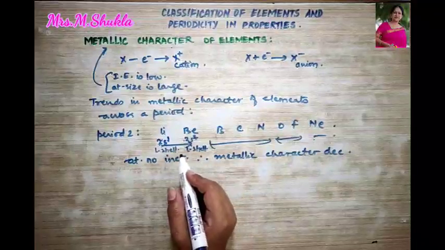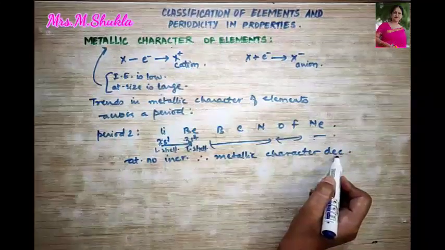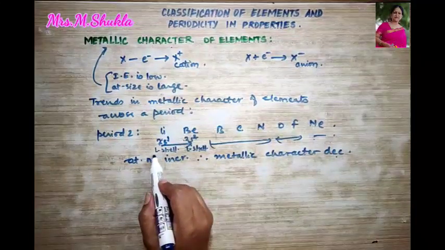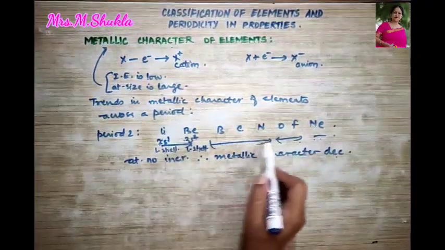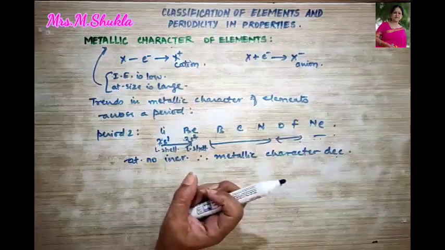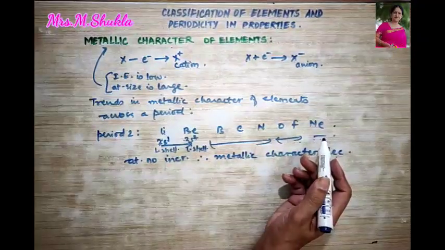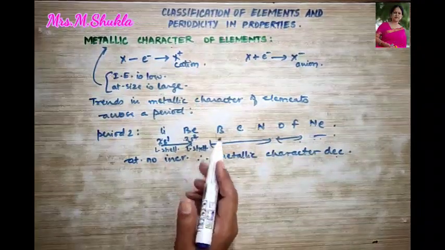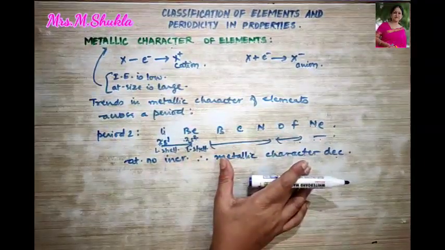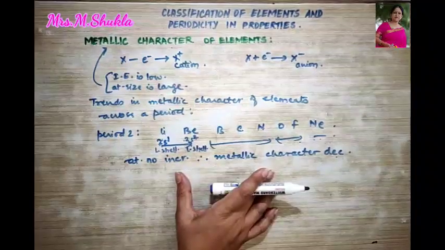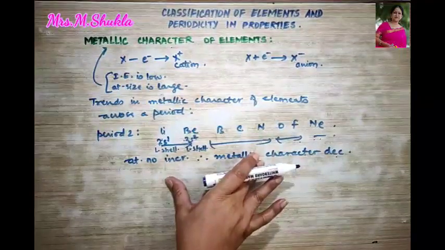So, in other words, as atomic number is increasing, the metallic character is decreasing. In other words, as the atomic number is increasing, the atomic size is decreasing. Right? Why? Because the nuclear pull is increasing. Fine. Therefore, ionization energy is increasing, and hence we can say that metallic character is decreasing. Followed? So, in a period, I hope this is very clear to you that the metallic character or the electropositive character decreases.